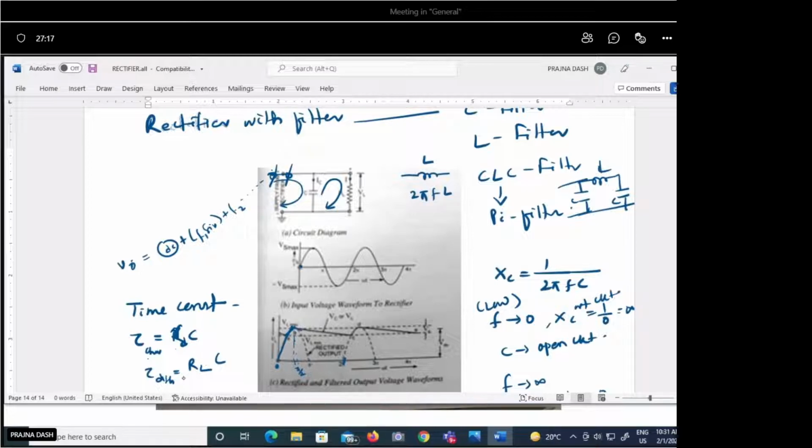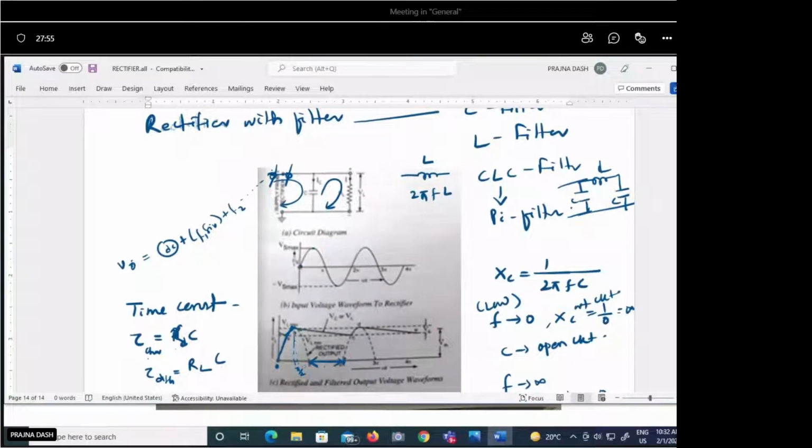So the load resistance is usually a very high resistance. So this discharging time is very lengthy, or it will take a long time to discharge. So it will slowly discharge. And you have to maintain the time constant in such a way that it is discharging very slowly, and you should compare this duration, like the time period. It is usually half of your time period.